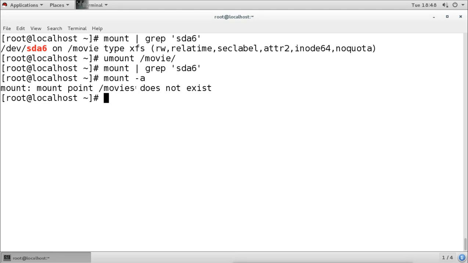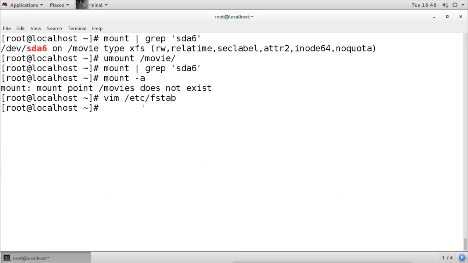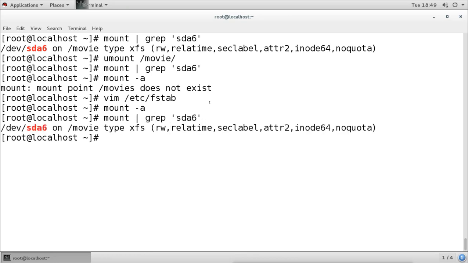So I will go back to the file and do the correction here, and save it. Now again when I run the mount -a command, you see it runs without error, and we can check that the partition is now mounted. So it is mounted without error. That means when we reboot, this partition will be mounted without any error, and our system will start properly.